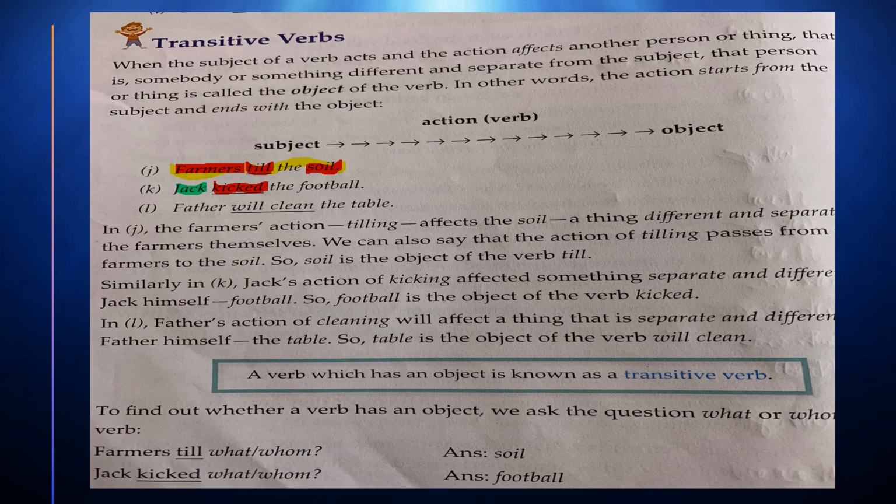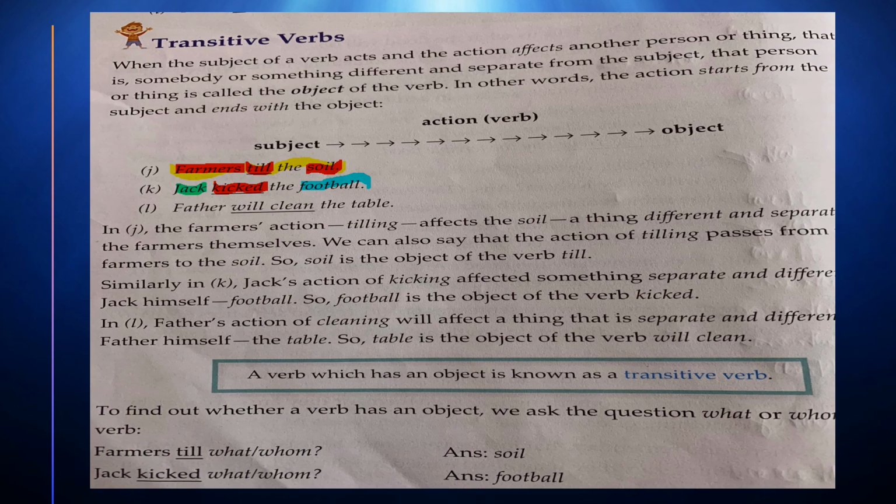And that action happened to the football. So that is our object. Jack's action is for the football. He kicked. Okay, that is your verb. Am I clear? Hope so.